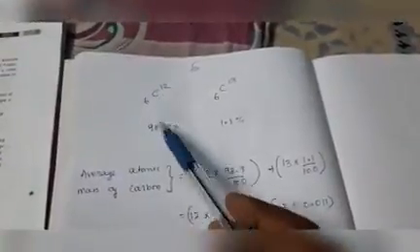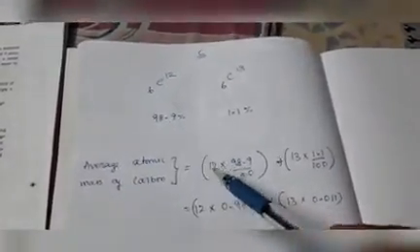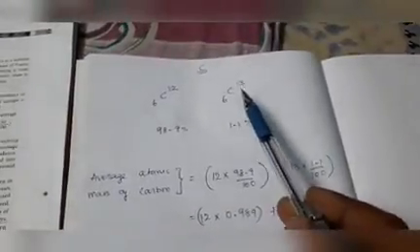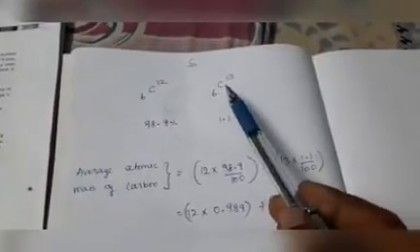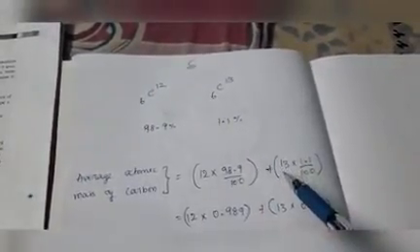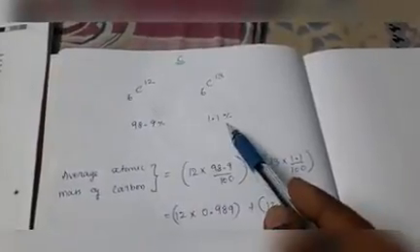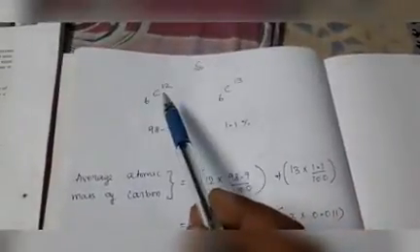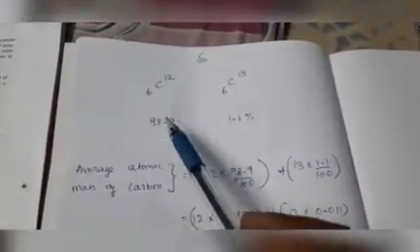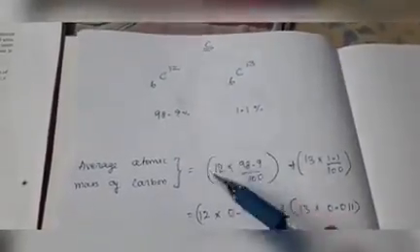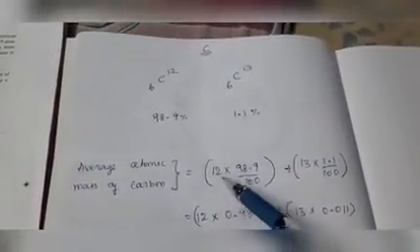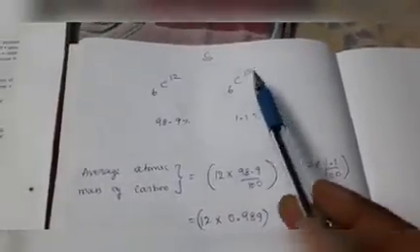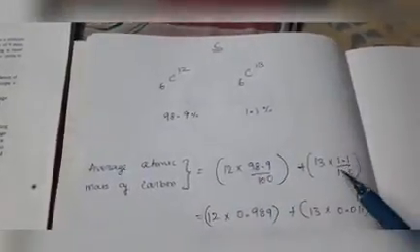The 12 mass of carbon is present 98.9% plus the 13 mass of carbon is present only 1.1%. So, the carbon which contains 12 mass is present 98.9%, plus the carbon which contains 13 mass is present only 1.1%.